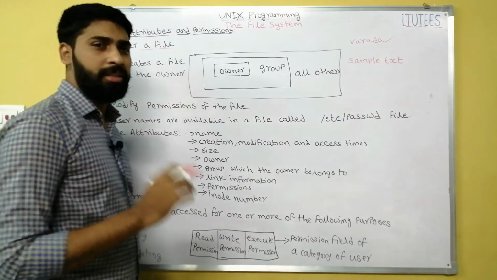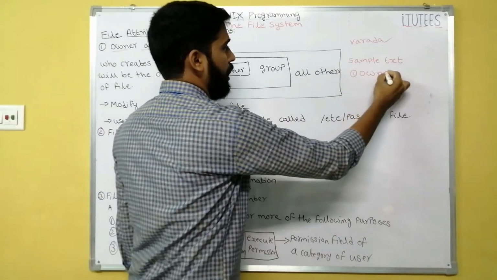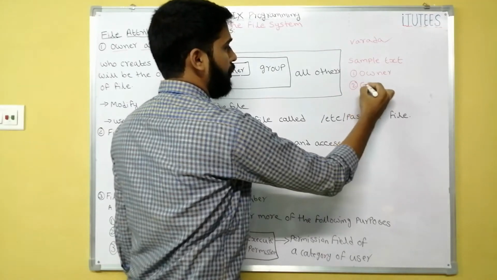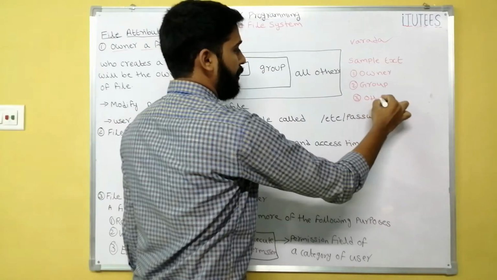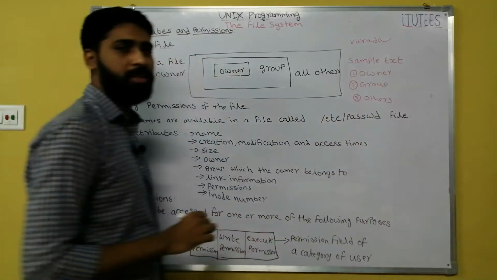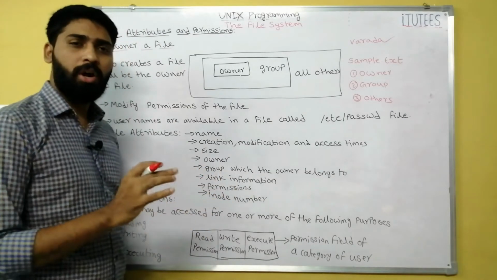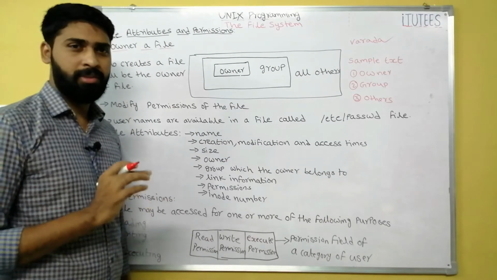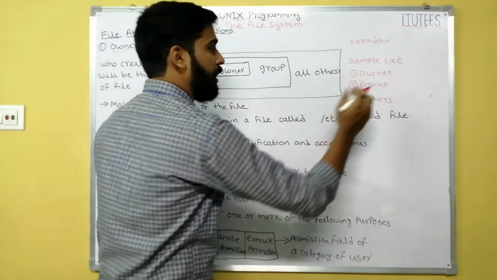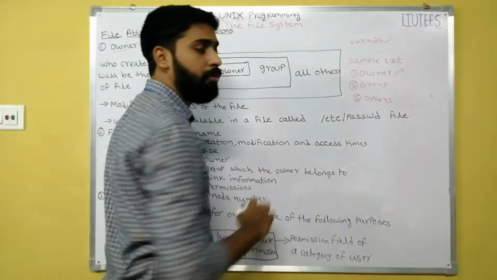Now, there are three types of groups: one is owner, the second is group, and the third is others. In our previous class, we discussed these things: owner, group, and others. When a user logs into the Unix operating system with username and password, the operating system treats him as an owner, and the owner belongs to one group.